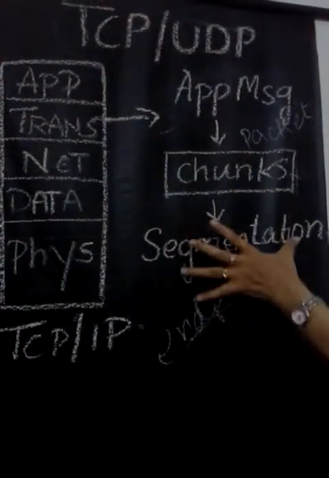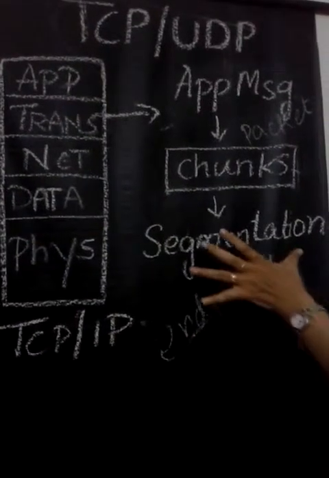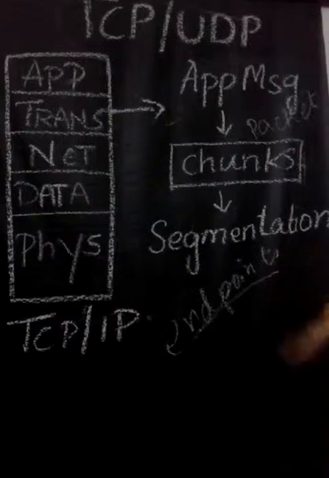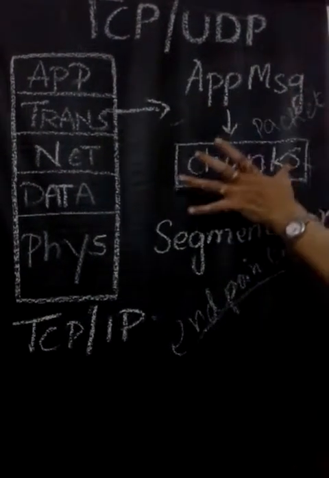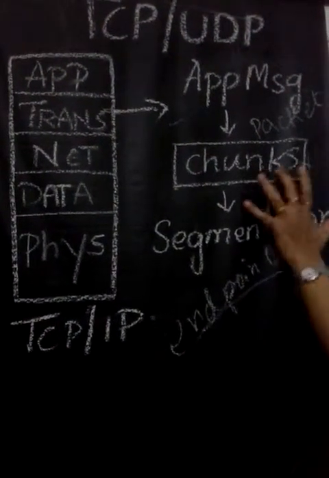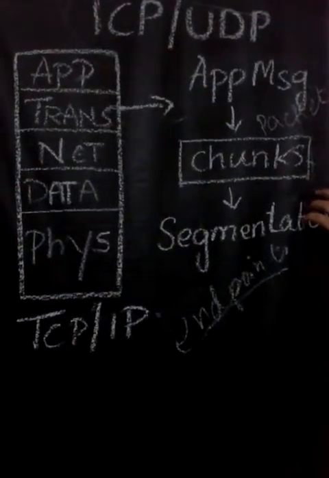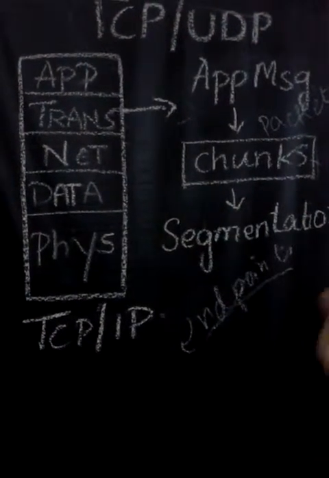This process is called segmentation. Segmentation is the process of converting packets into small units called chunks, in addition to the transport layer header.